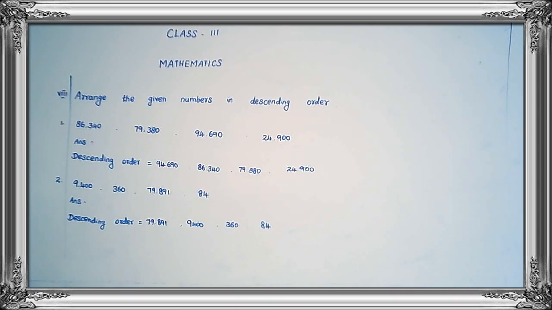ARRANGE, arrange. THE, the. GIVEN, given. NUMBERS, numbers. IN, in. DESCENDING, descending. ORDER, order. Arrange the given numbers in descending order. If you complete the heading, you leave one finger space and write the first question.